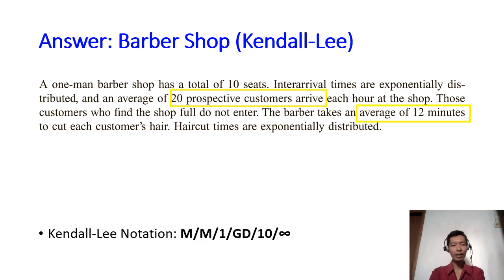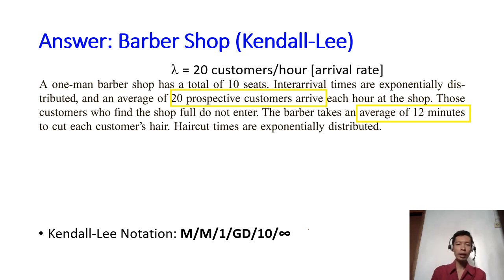As usual, first let us define the Kendall notation for this queuing system. It says that the inter-arrival times are exponentially distributed, and then the haircut times are also exponentially distributed. So we've got the first two, and then it is a one-man barber shop, so we've got one here, and then GD queuing discipline. And then the system can only have a total of 10 seats. That's why we write down 10 here. And then infinity, because there's no information about the population of this barbershop.